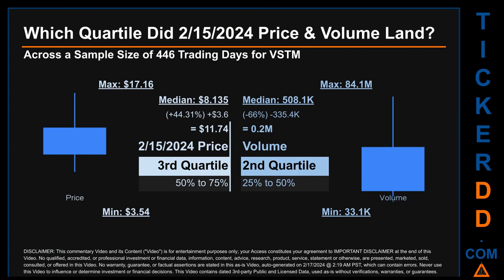Descriptively, VSTM has a median price of $8.135. Therefore, February 15, 2024 price was higher from that middle marker by 44.31%. The day's volume of 0.2 million was less than the median by 66%.